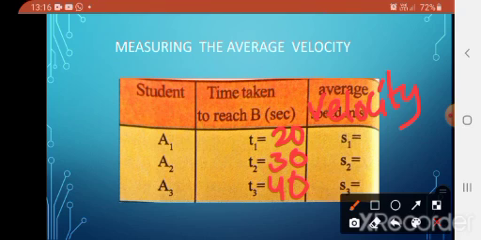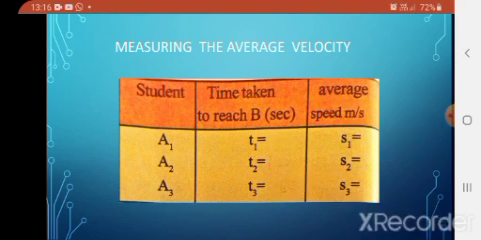So 50 meters by 20 seconds: cancel the zeros, and the average velocity of A1 is 2.5. Okay students, next, T2 is 30.